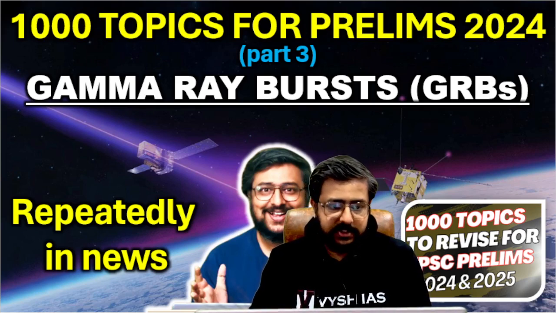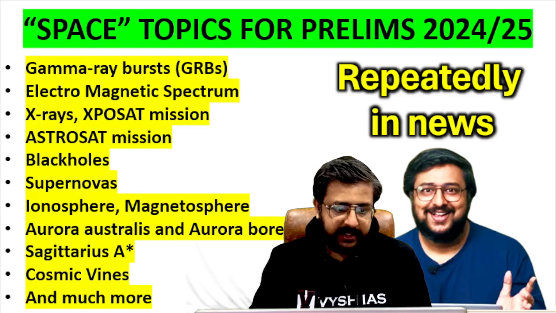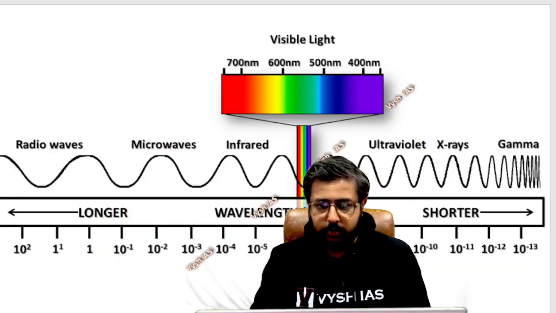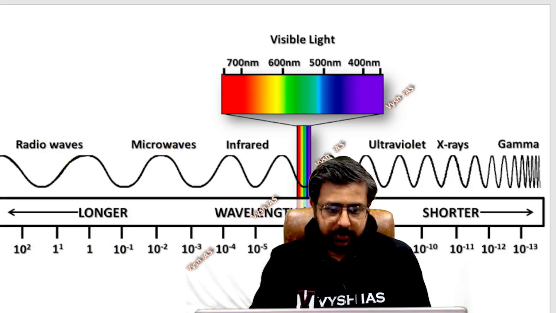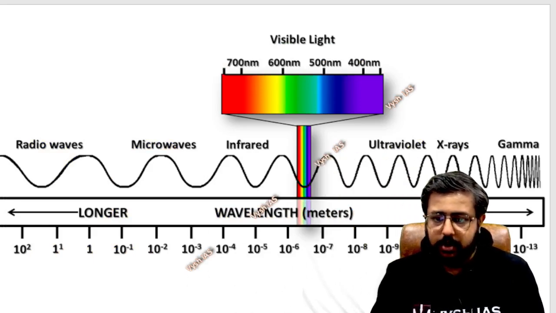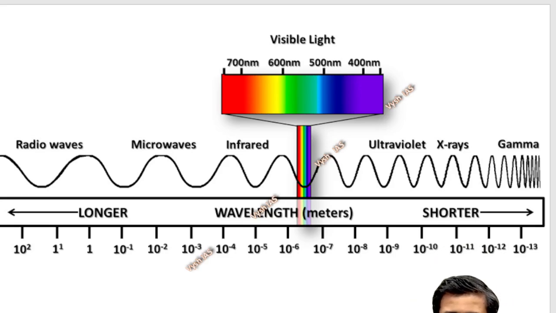So let me just take you to the picture of electromagnetic spectrum. Okay, so I'll move myself from here so that it's visible to you. Okay, you can see electromagnetic spectrum. Basically the light waves or whatever you call energy, light, this will have different waves in it or different frequencies in which it operates, and so each area it will have a different name also, depending on what is its frequency and what is its wavelength.